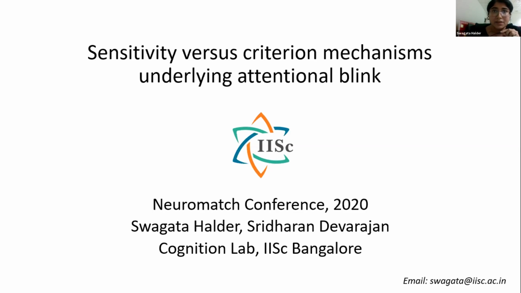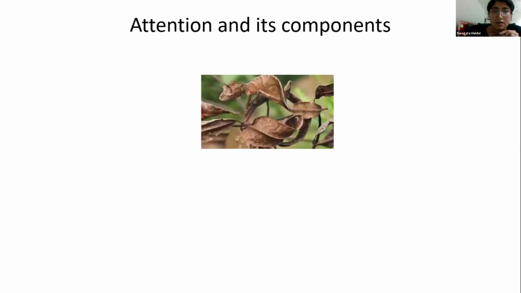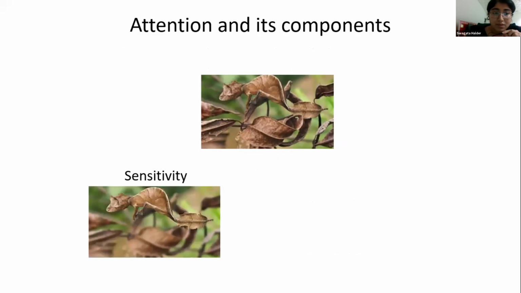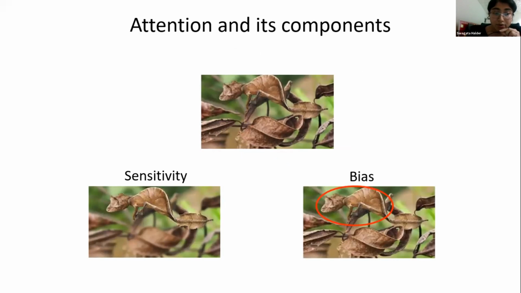Before delving into what attentional blink is, let's see what attention is. Attention is the cognitive process which helps us select information which is behaviorally relevant. There are two key components of attention: one is perceptual sensitivity and two is decisional bias. What do I mean by that? Sensitivity is the improvement of the sensory processing of information from the attended stimulus, whereas bias is the selective gating of the information from the attended stimulus.